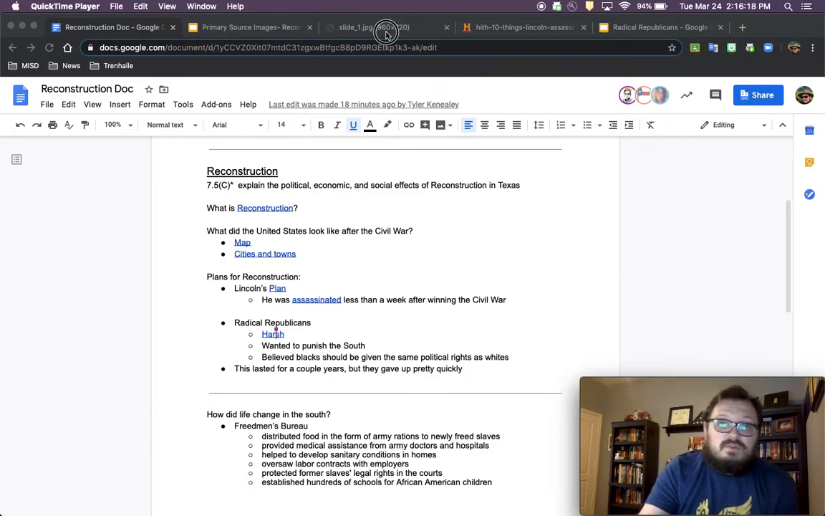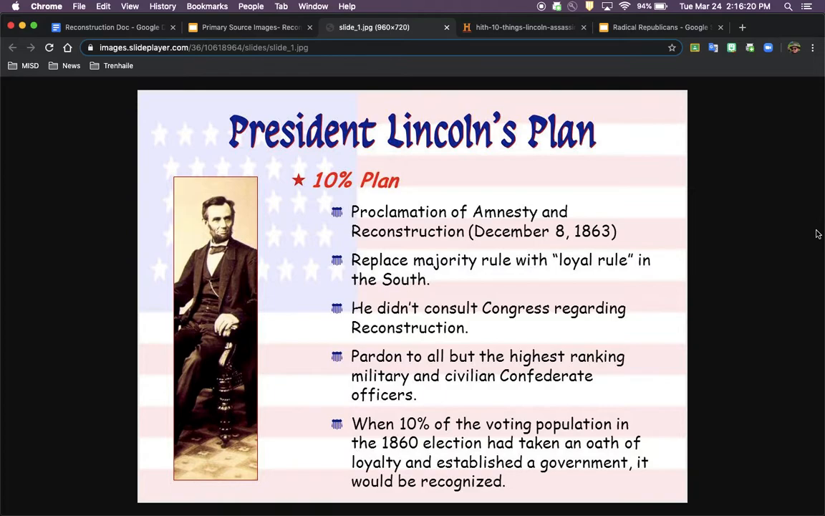Lincoln's plan, which I'm about to show you, included this. It was also known as the 10% plan. So, proclamation of amnesty and Reconstruction, which means that they would not go to war with them again, and they would help reconstruct their country and bring them back. They replaced the majority rule with loyal rule in the South, meaning that if people pledged their loyalty back to the United States, they could rejoin the United States. He didn't want to consult Congress regarding Reconstruction. He wanted to be in charge of it and make decisions quickly so it could be effective and not have to argue amongst all of Congress.